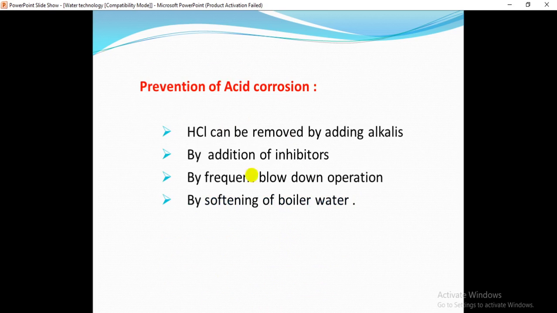Okay, how do we prevent acid corrosion? Here we have some prevention methods. HCl can be removed by adding alkalis. If we add some dilute alkalis to the boiler feed water, then we can easily remove HCl from the boiler feed water. By adding different inhibitors to the boiler feed water, we can also prevent acid corrosion. Frequent blowdown operation and softening of the boiler water also prevent acid corrosion.